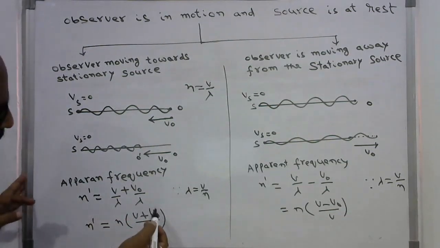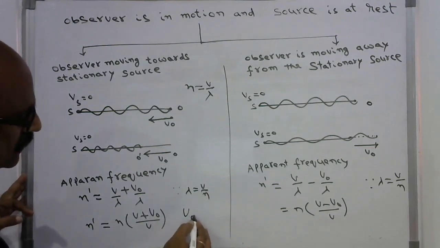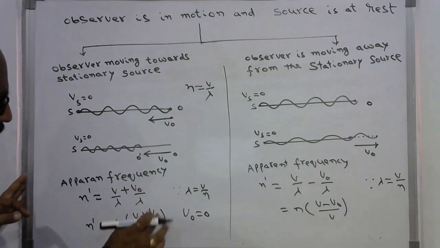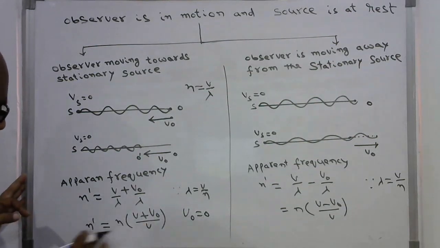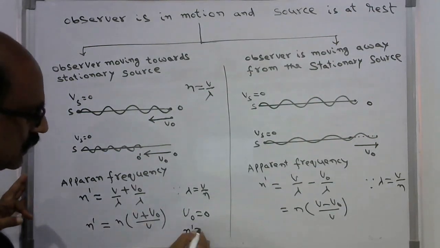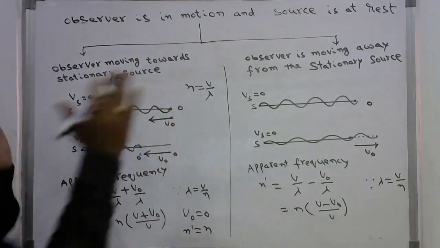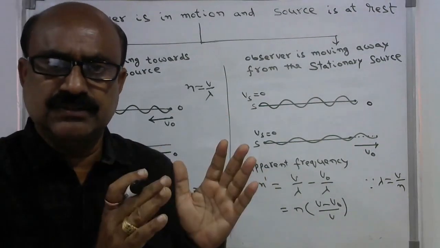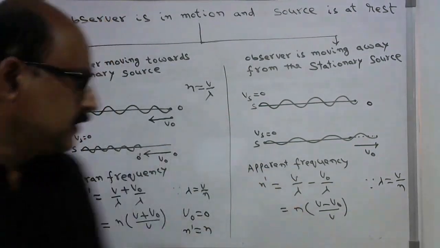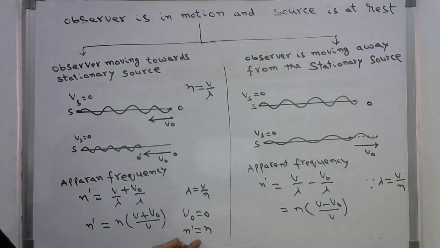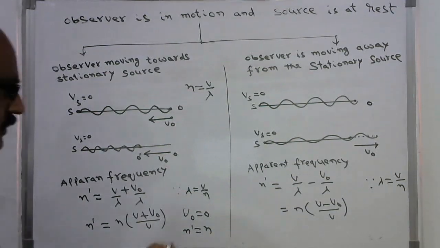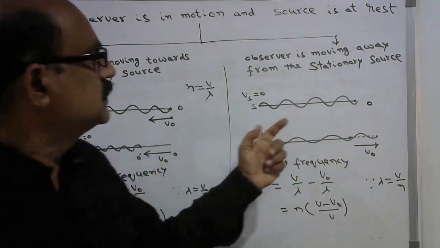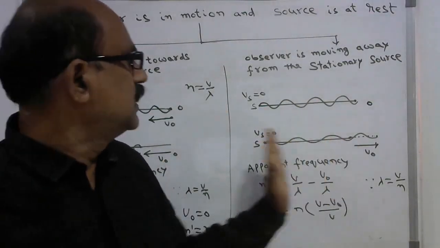Suppose V0 becomes 0, that means the observer is at rest. Then V cancels, so n dash becomes n. It is the same as the case where both the source and the observer are at rest. Whatever frequency is heard will be the same as the apparent frequency. So this is the case. Now let us go to another case: the observer is moving away from the source.